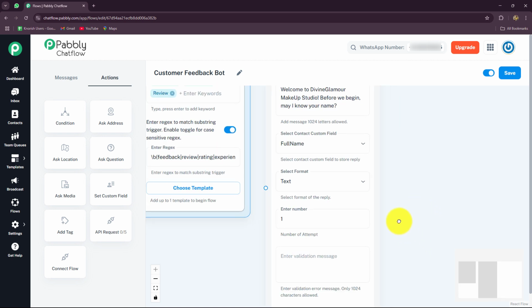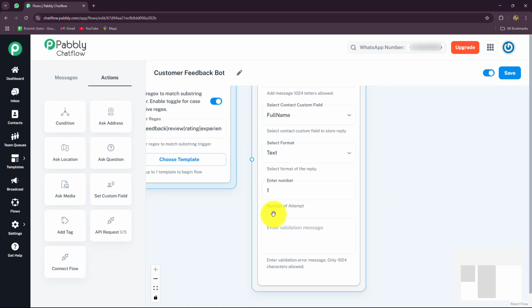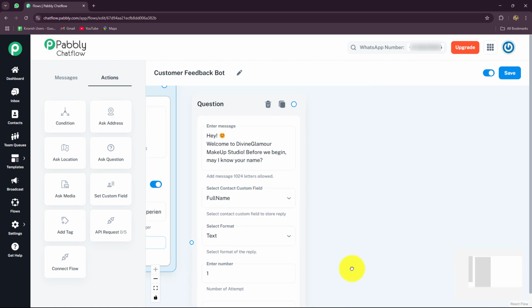Now, apart from this, over here you can see we have the option of enter number of attempts. If you want to provide number of attempts to your customers, by any chance if they have entered the details wrong, you can also provide the number of that, and also you can enter the validation message which you want to send along with this attempt option. Alright, I do not want to use these fields. I have provided number of attempt as 1. So I'm going to move forward now.